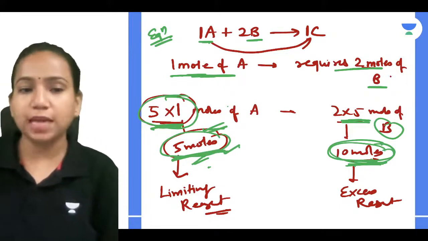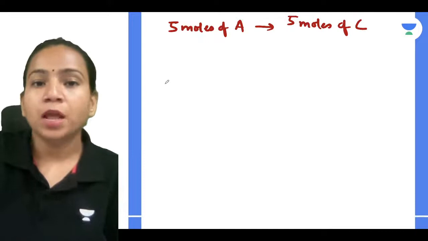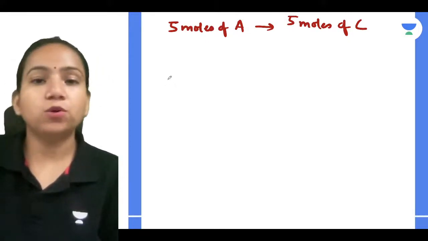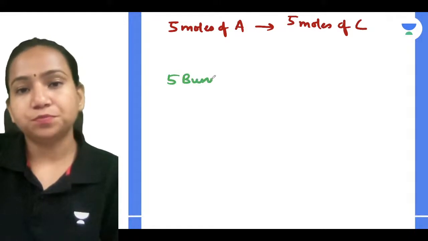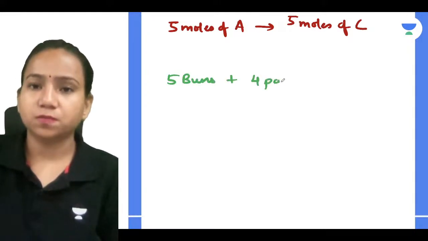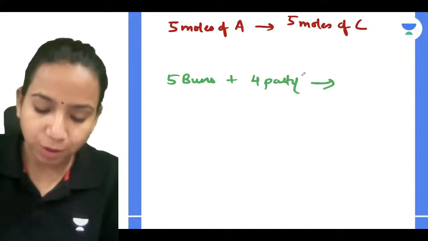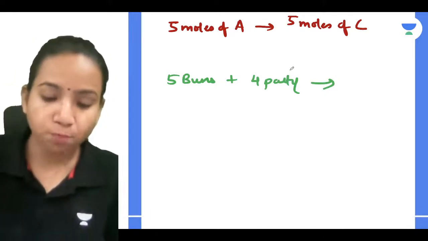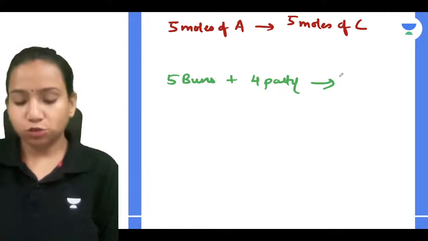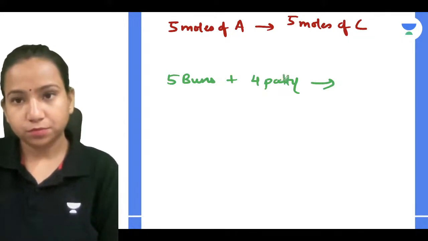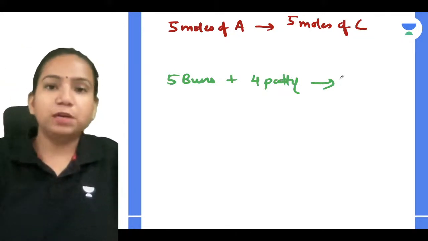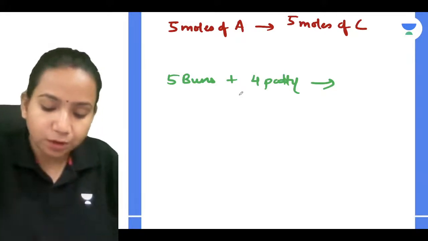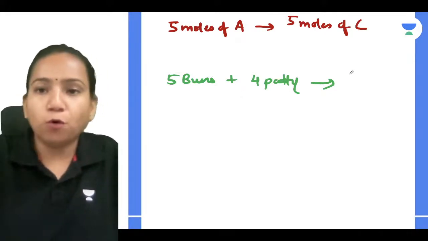Like for example, I'll give you a very simple one. Say if you want to make burgers, Ridhima. If you have 5 buns and 4 patties, how many burgers will you be able to make from it? Tell me. You'll be able to make only 4 burgers, no?